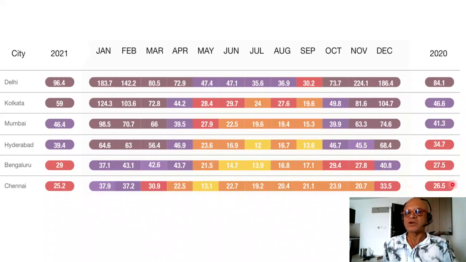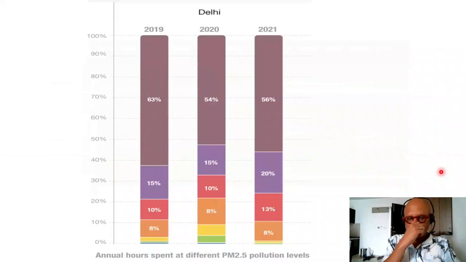Similarly, Bengaluru, which is kind of the lowest on this list. Fortunately, there is a lot of monitoring happening, a lot of advisories being issued. India has invested a lot in issuing air quality advisories and heat waves and so on. So annual hours spent at different PM 2.5 pollution levels is not good news at all.